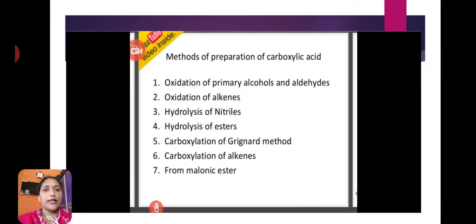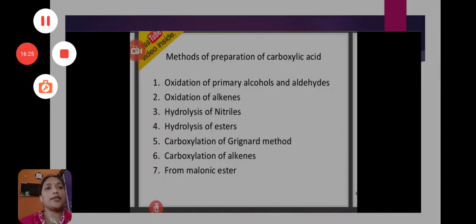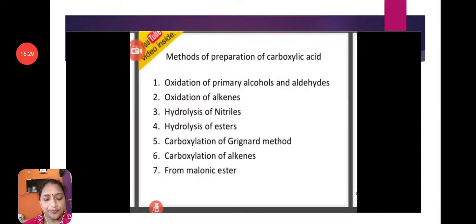This is the introduction and physical properties of carboxylic acids, and then methods of preparation of carboxylic acids. Here, totally 7 methods of preparation are there.